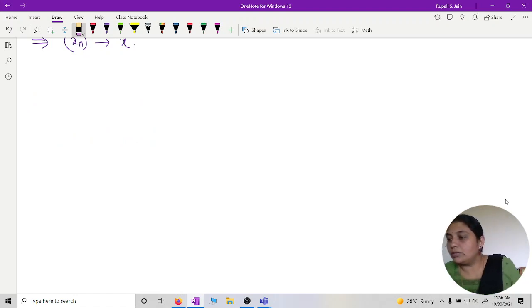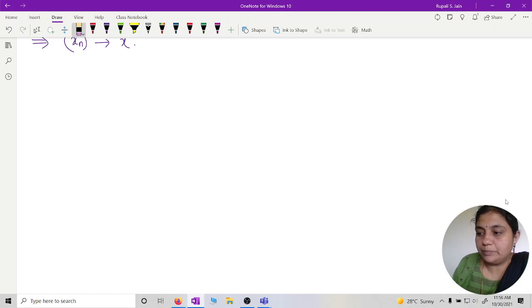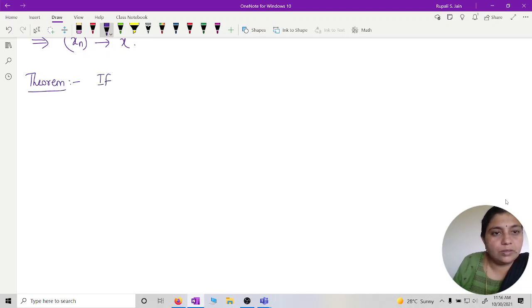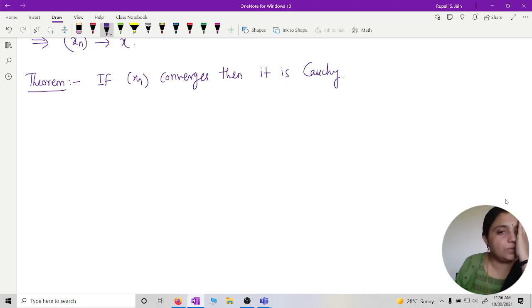Okay, so now take the next theorem. If x_n converges, then it is Cauchy. You can easily prove this. Can you prove this?